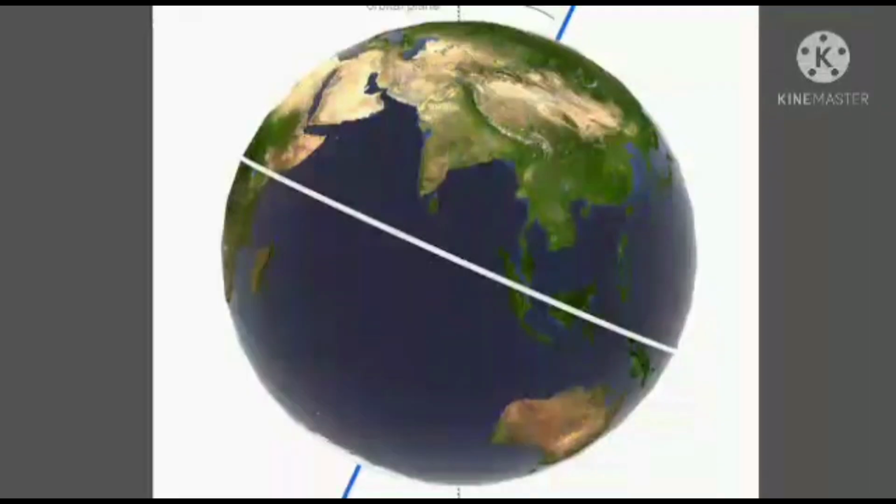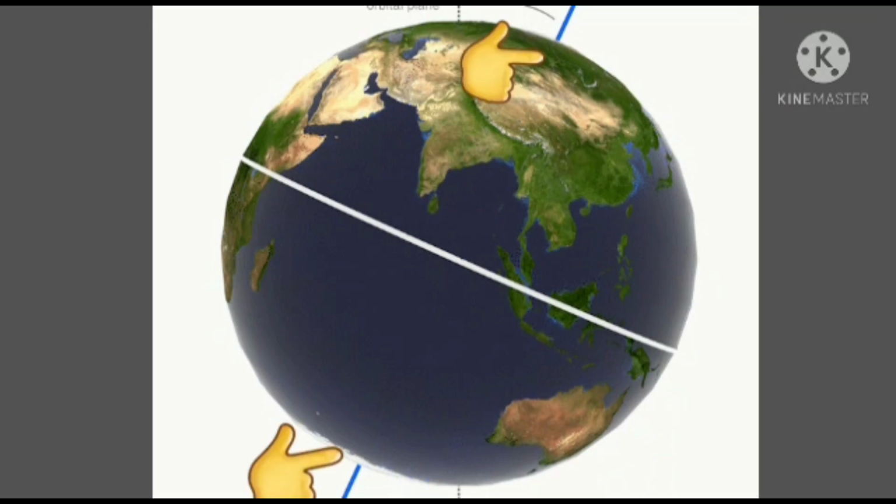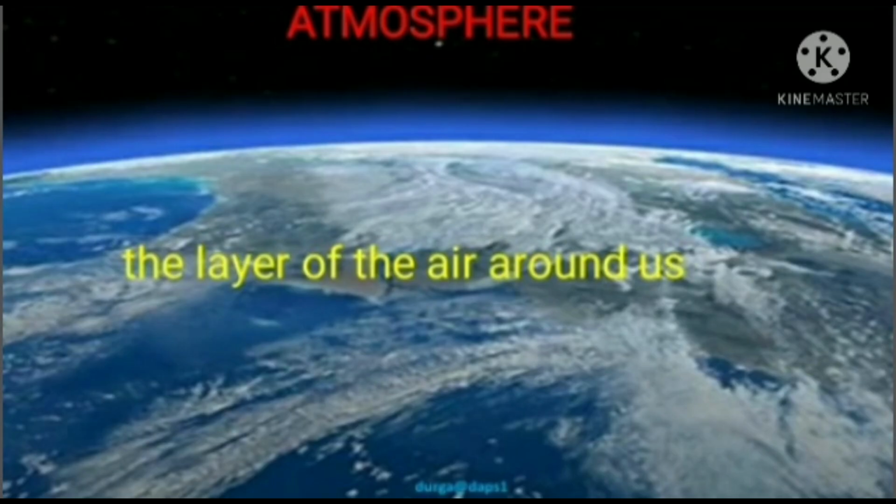It is also called the blue planet as it has 3/4 of its surface covered with water. The Earth is spherical in shape, that is, it is slightly flattened at the poles. The Earth is surrounded by a thin layer of air called the atmosphere. You must be recalling this as we have done it in the previous chapter also.